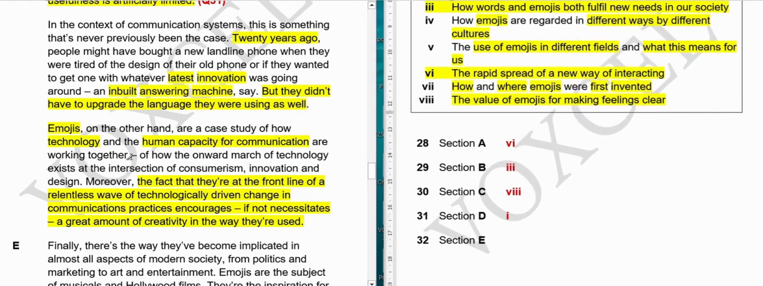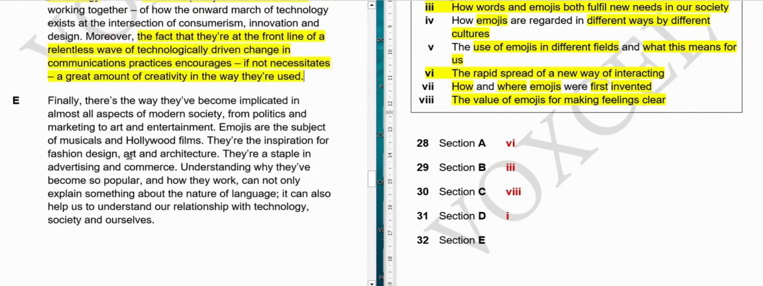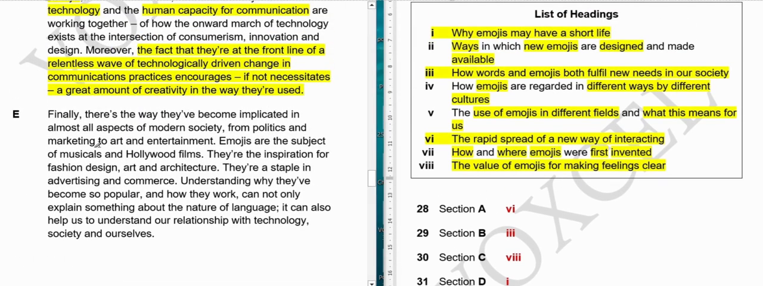Okay, moving on to the last section, E. So it is only one paragraph long. So let's see. Finally, there's the way they have become implicated in almost all aspects of modern society, from politics and marketing to art and entertainment. So here they are saying that the way they have become, here they refers to emojis. Okay, they have become implicated, attached to almost all aspects of modern society, and they are saying from politics and marketing to art and entertainment.